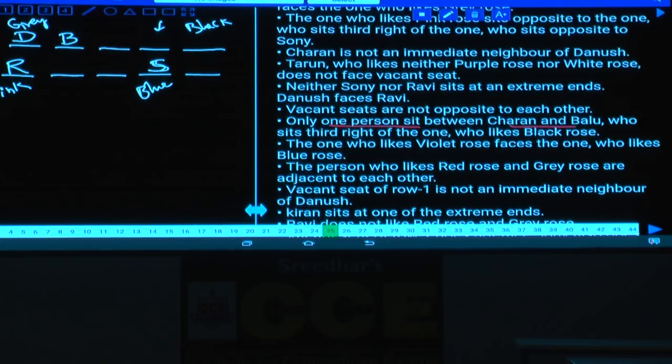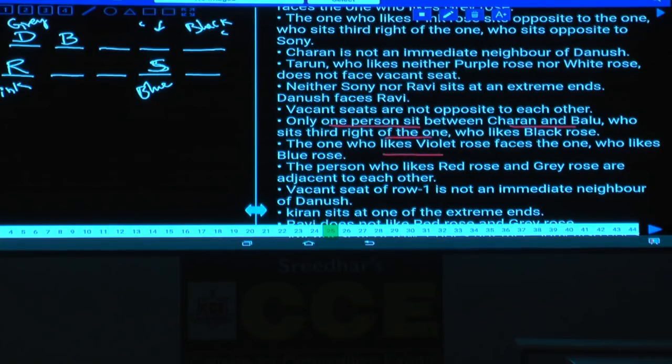What is the second person? Charan can be here or Charan can be at this place. Why? Because there could be a vacant place between these two. If there is a vacant place, then also there is one person between Charan and Balu, isn't it? Balu sits third to the right of the one who likes black color.